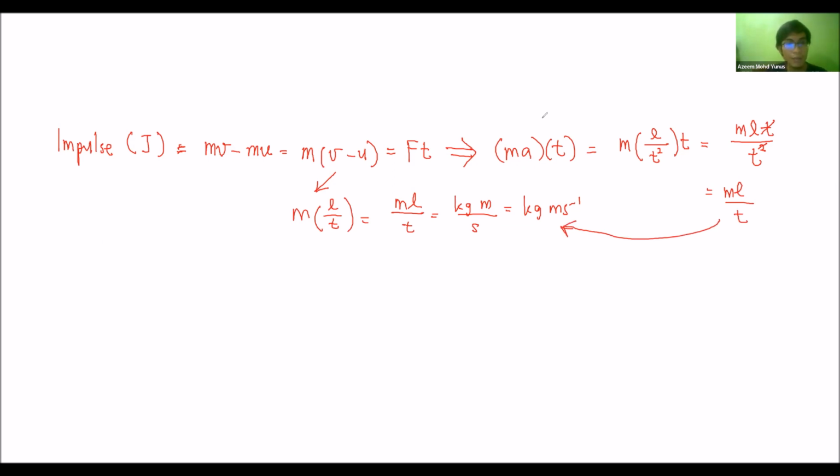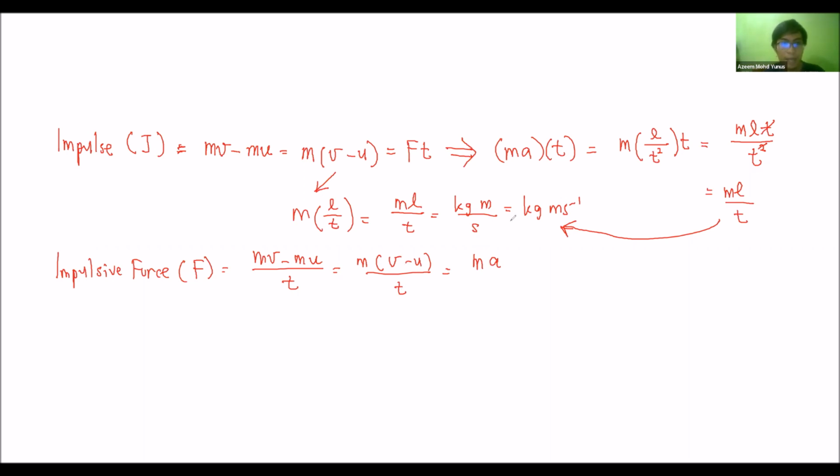Okay, so after impulse, we learn about impulsive force. So F equals mv minus mu over T. If we factorize the mass, m times (v minus u) over T, it becomes ma, because (v minus u) over T is a.